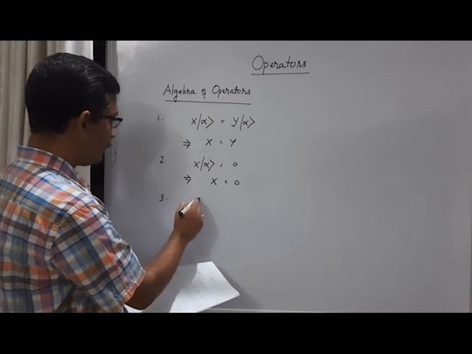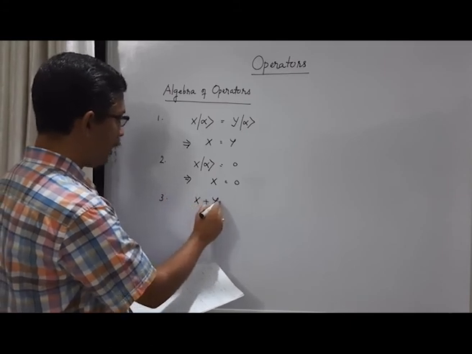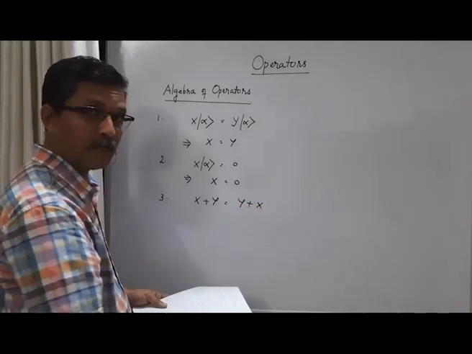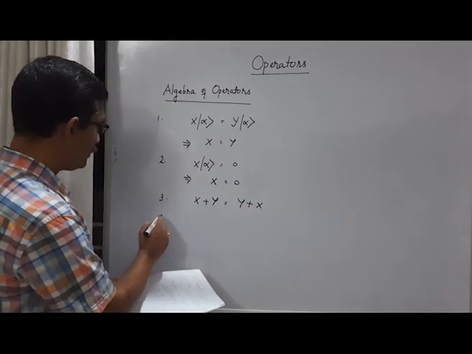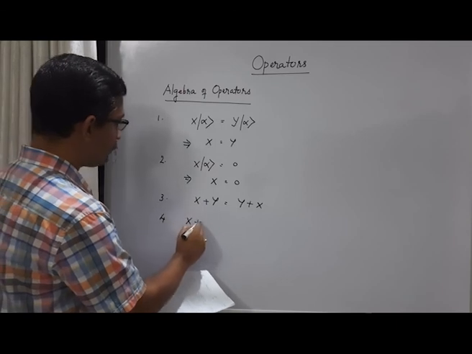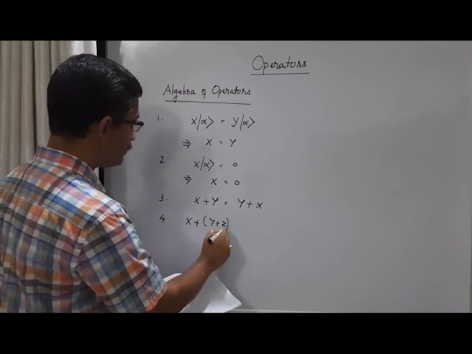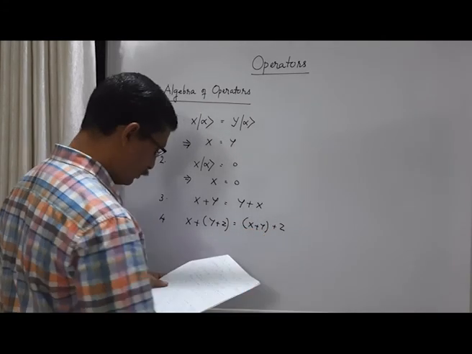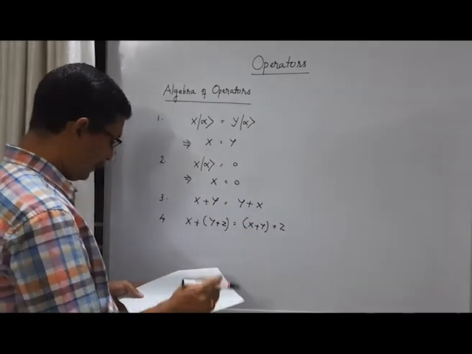A third property: addition of operators is commutative, X plus Y is equal to Y plus X, and it is associative, X plus Y plus Z is equal to X plus Y plus Z.